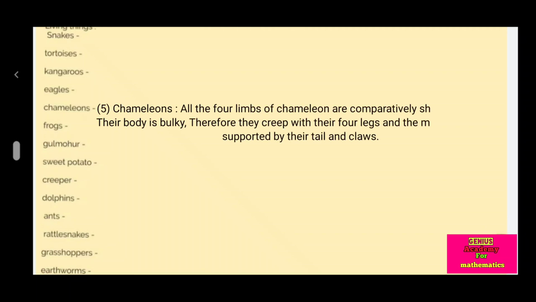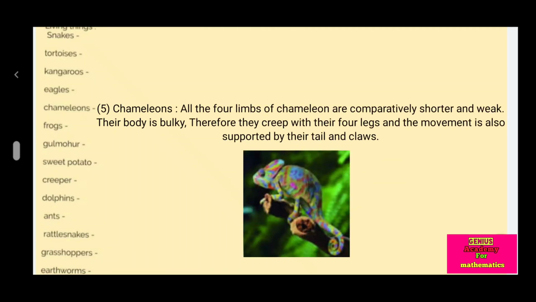Chameleons. All the four limbs of a chameleon are comparatively shorter and weak. Their body is bulky, therefore they creep with their four legs, and the movement is also supported by their tail and claws.